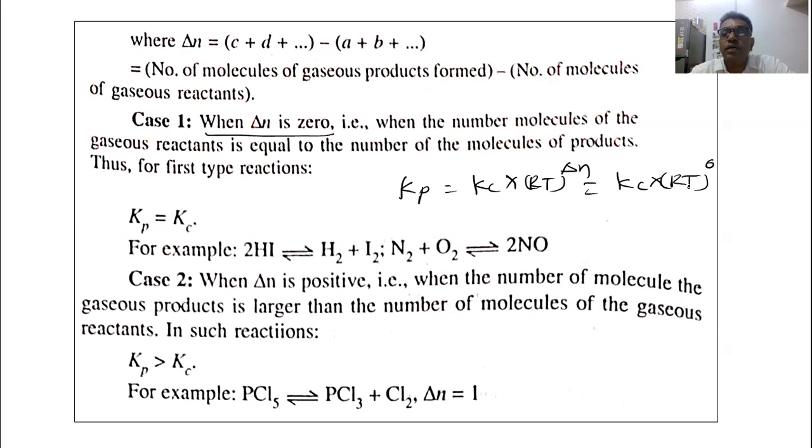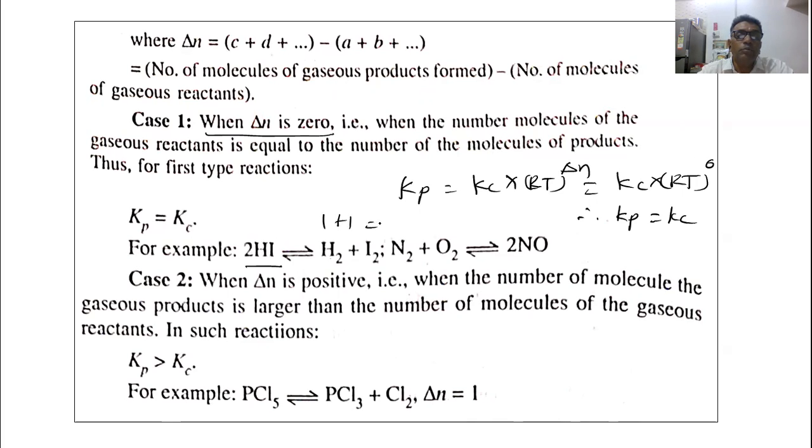We know that RT raised to 0 is equal to 1. So therefore Kp equal to Kc when delta n becomes equal to 0, when the number of moles of the reactant becomes equal to the number of moles of the product. For example, the reactant hydrogen iodide, 2 molecules are given, 1 mole H2, 1 mole I2. So 1 plus 1, c plus d.